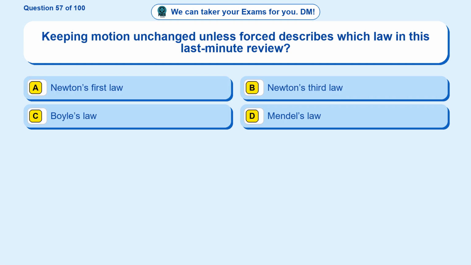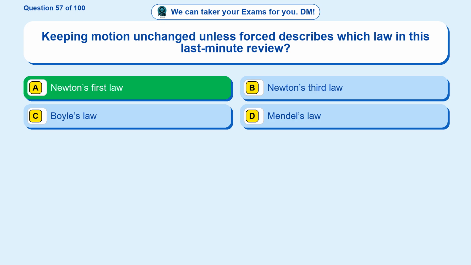Question 57. Keeping motion unchanged unless force describes which law in this last-minute review? Option A, Newton's first law. Option B, Newton's third law. Option C, Boyle's law. Option D, Mendel's law. The correct answer is option A, Newton's first law.